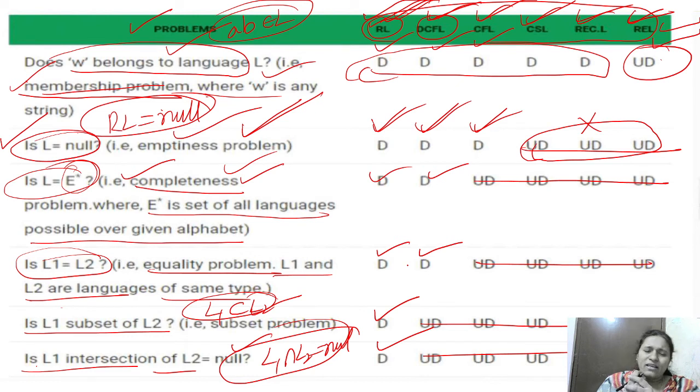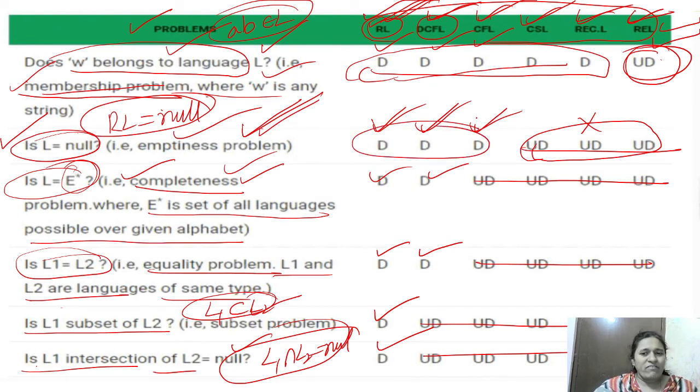If you do daily revision up to the exam, then it is very easy to remember and apply in the exam. First one is membership problem. It is decidable in all except recursively enumerable. Next one is emptiness. Only the first three: regular, DCFL and CFL are decidable.